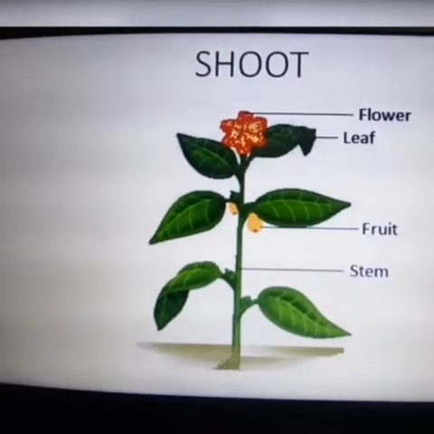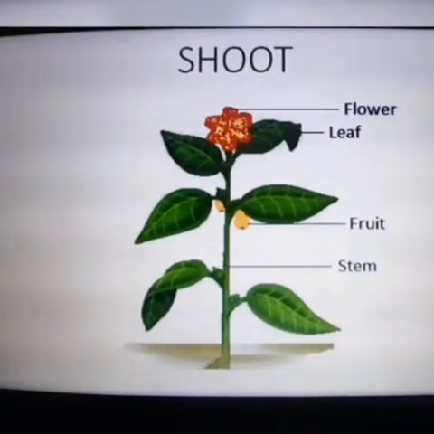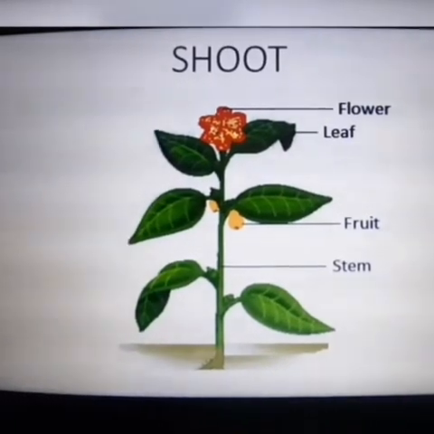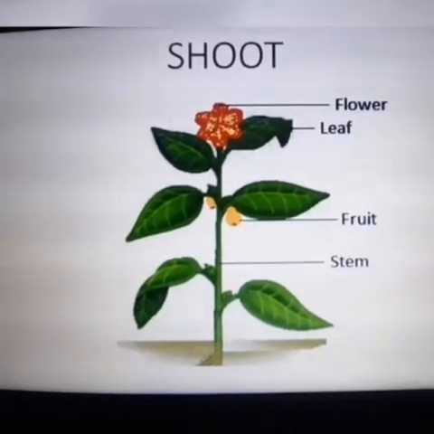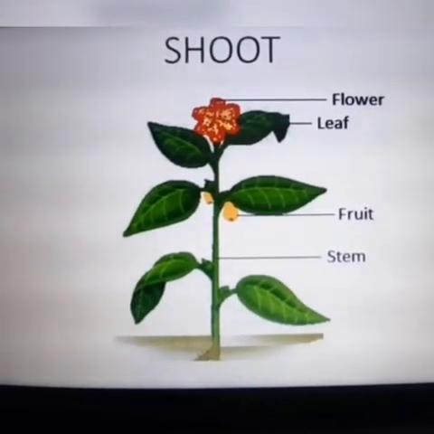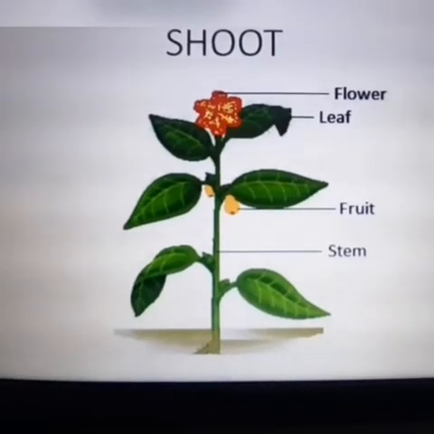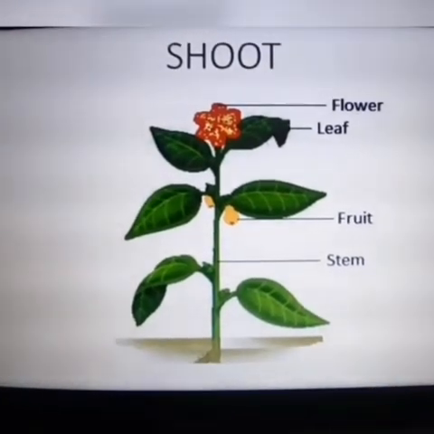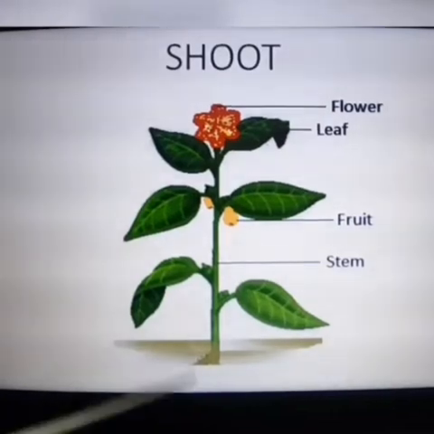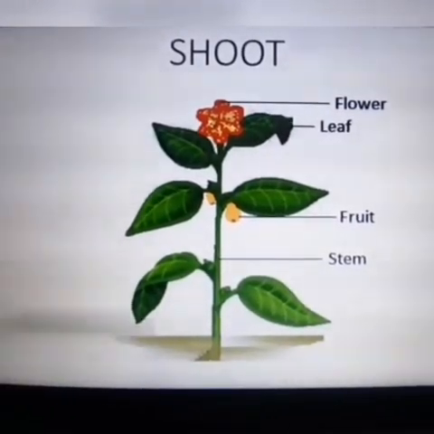Now let's go into the next topic, shoot. The part of a plant that grows above the ground. In the beginning itself, I told you the plant has two parts. One is root and the other one is shoot. Where is the root growing? The root grows under the ground, whereas the shoot grows above the ground.